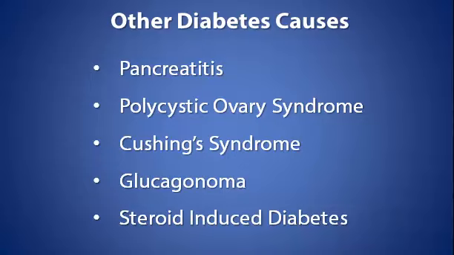Glucagonoma. Patients with glucagonoma may experience diabetes because of a lack of equilibrium between levels of insulin production and glucagon production. Steroid-induced diabetes. Steroid diabetes is a rare form of diabetes that occurs due to prolonged use of glucocorticoid therapy.